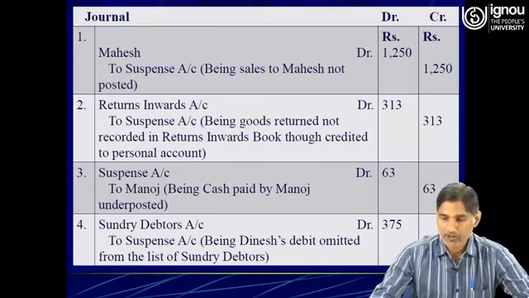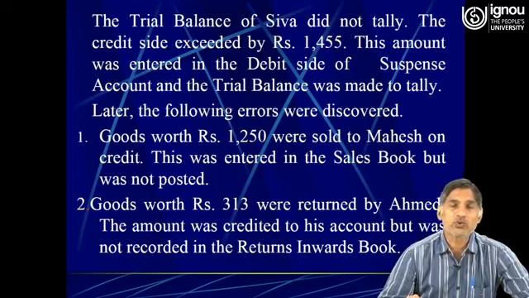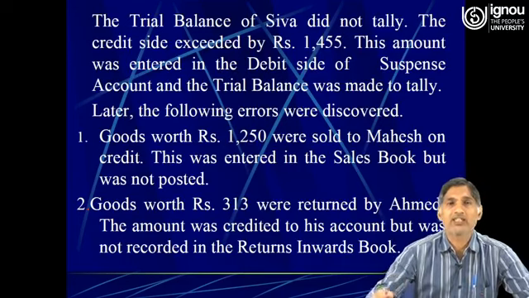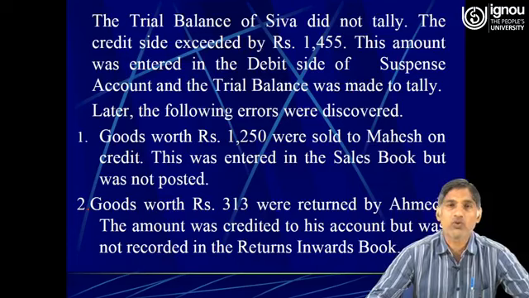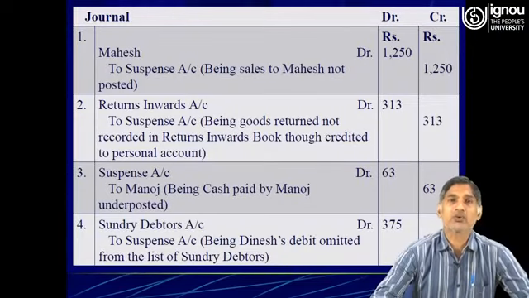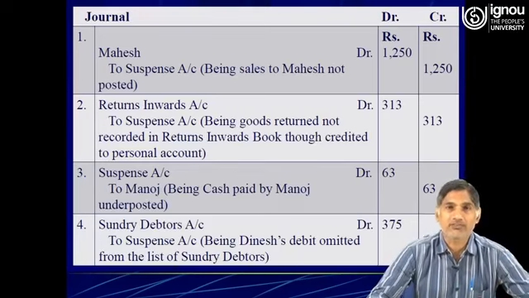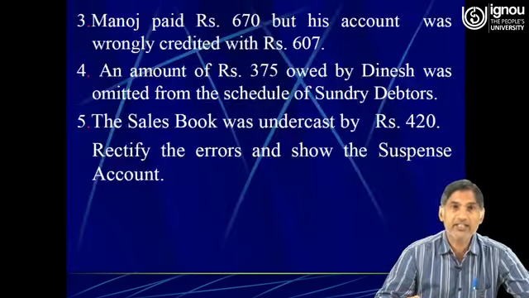So very simple. The first journal entry was goods worth rupees 1250 sold to Mahesh. So the entry was Mahesh account debit to sales 1250. This was entered in the sales book but was not posted. So it must be posted now in the Mahesh account. Mahesh account debit to suspense account 1250.